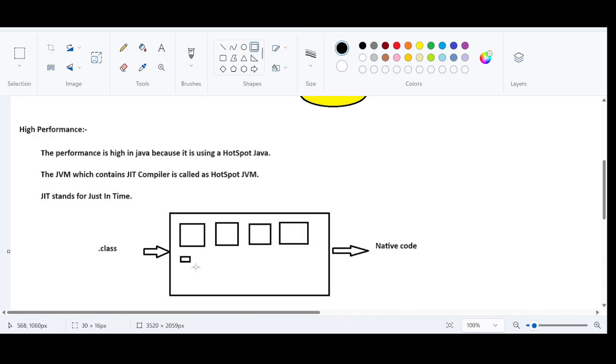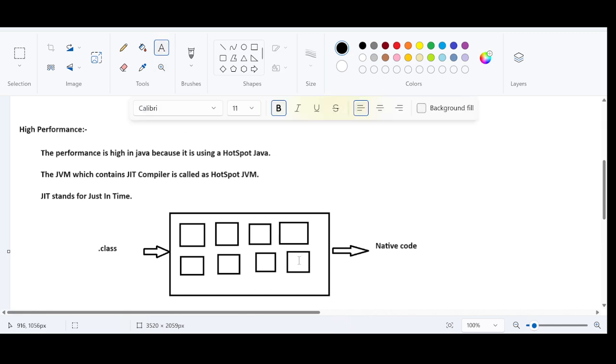So JVM internally is divided into many parts, right? One of the parts that we are talking about is the JIT compiler. So the JIT compiler is one of the parts available inside the JVM. Let us say that this is the JIT compiler.